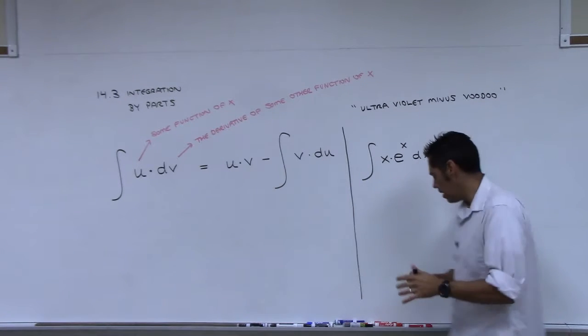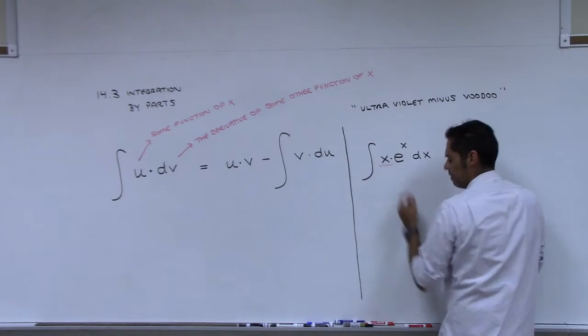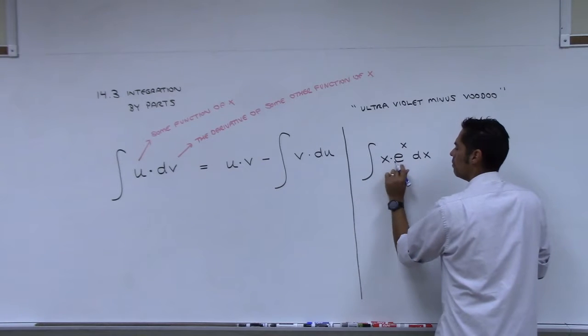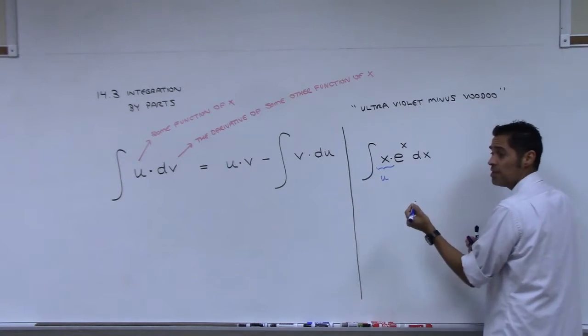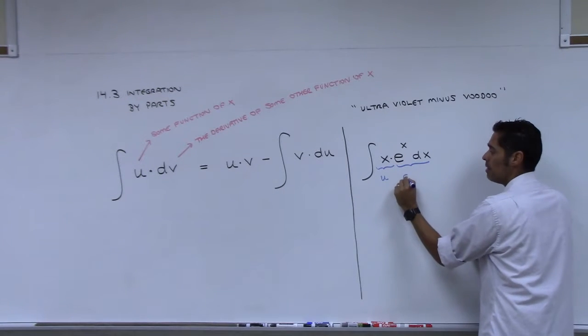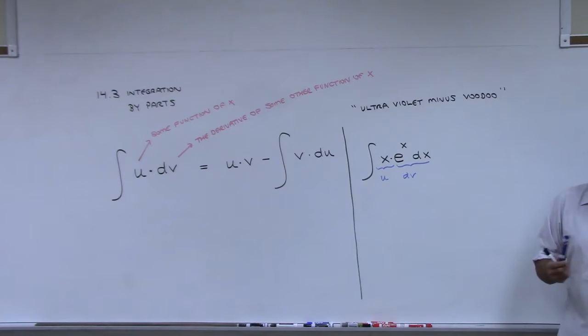So if I pick my u to be the x, in the new integral, it's 1. Right? So I'm going to just kind of highlight under this. I'm thinking right now that this right here is going to be my u, which forces me, I have no other choice, but to make this, everything I see there, my dv. Do y'all see that? Now let's think about it.